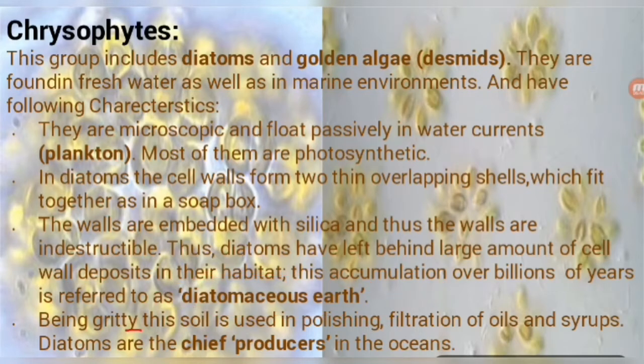Being gritty, this soil is used in polishing and filtration of oils and syrups. Diatoms are the chief producers in the oceans. These are maximum in number. That is why the chief producers in oceans are diatoms. So keep it in mind, students.